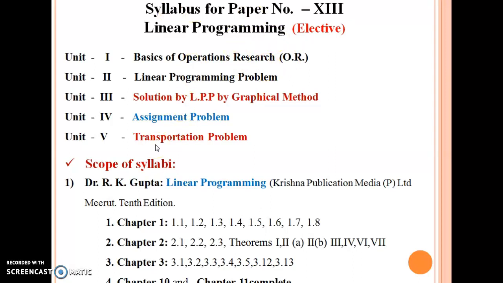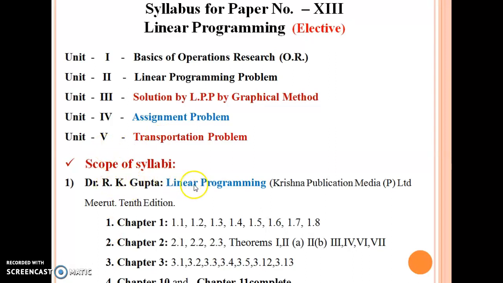And the last chapter is the transportation problem. The difference between the transportation problem and the assignment problem, and important definitions for the transportation problem, that is initial basic feasible solution. Some methods, that is the northwest corner rule, lowest cost method, VAM method, and optimality test. These points are studied in unit number 5. So this is the scope of the syllabus.